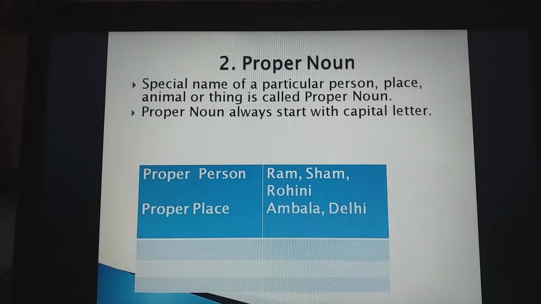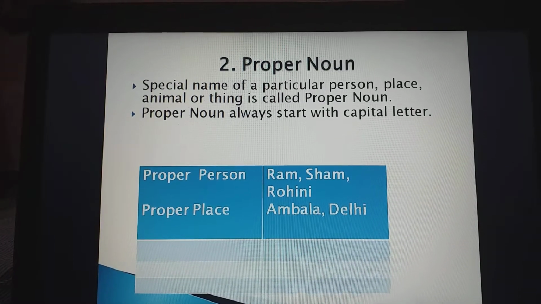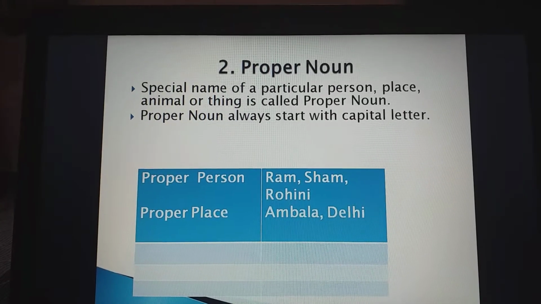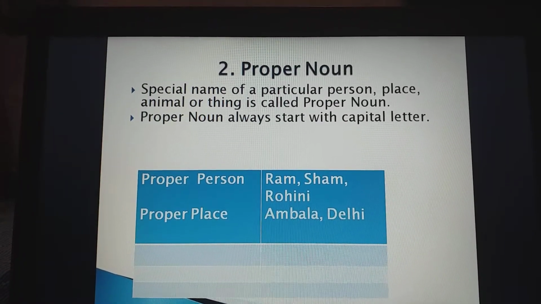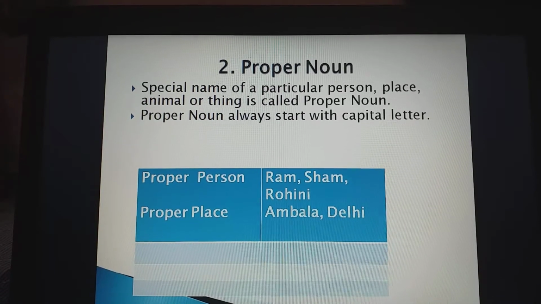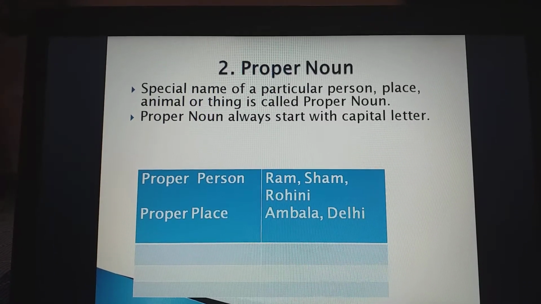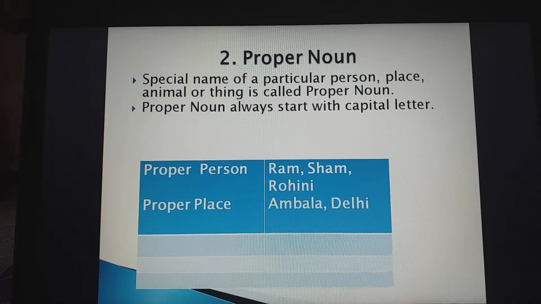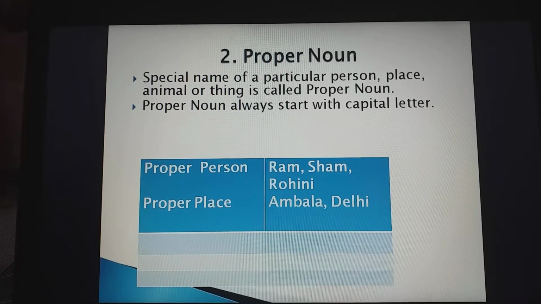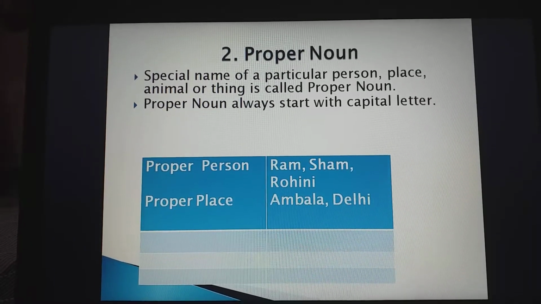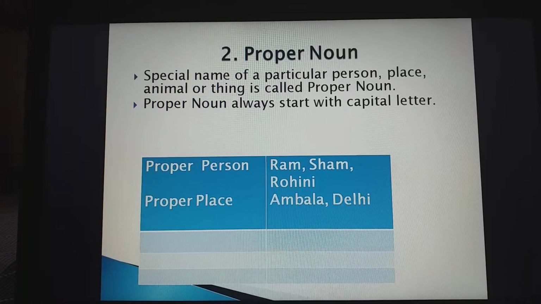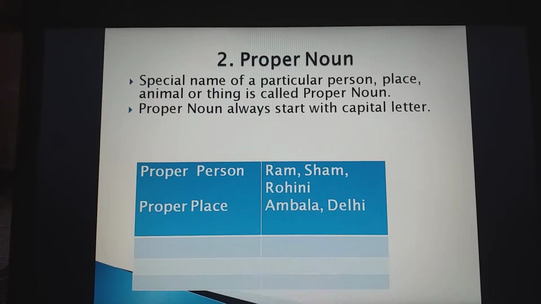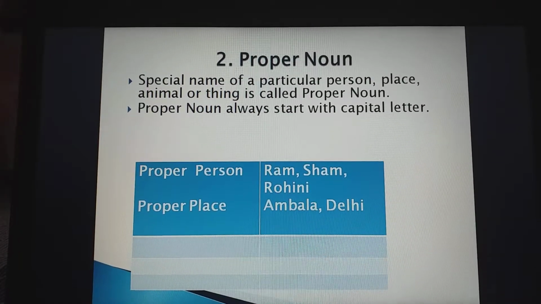Now, second is proper noun. Proper noun is what? It's special name of a particular person, place, animal, or thing. It's called proper noun. And proper noun always start with what? With capital letter. Like proper person, Ram, Sham, etc. And proper place, Ambala, Delhi, etc. Clear? Proper noun always start with capital letter, and it's a particular person or particular name of any animal or thing.